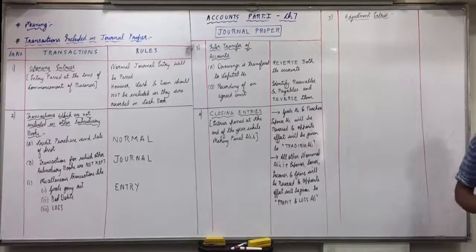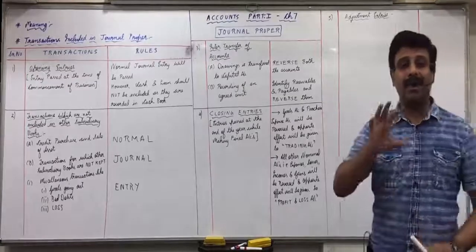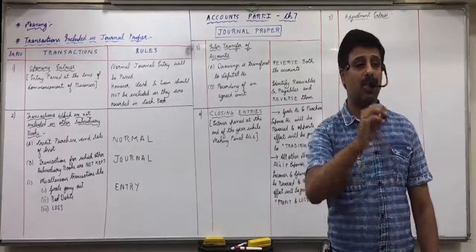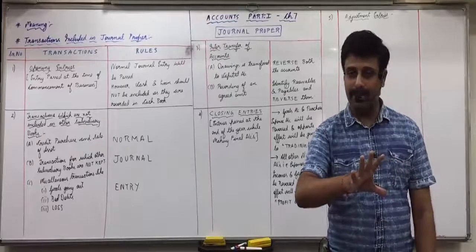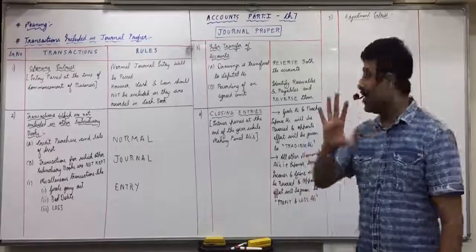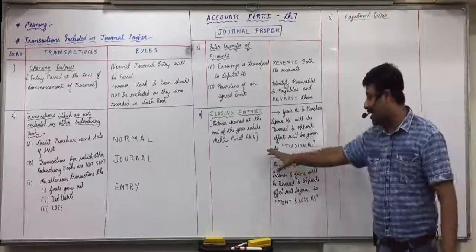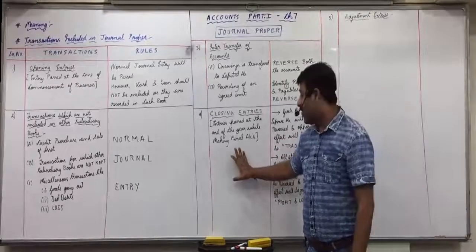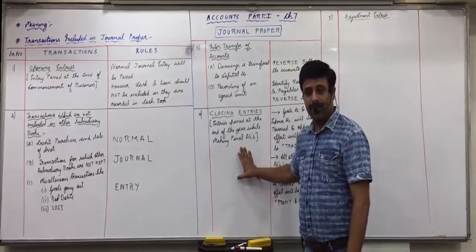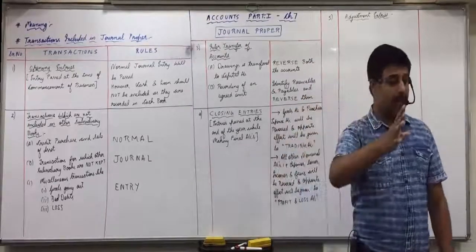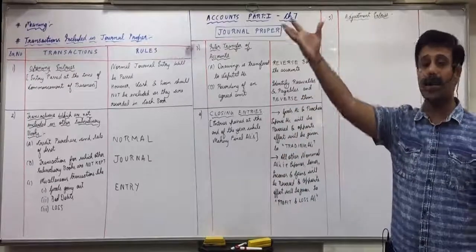What is adjustment entries? Understand this. Adjustment means in simple words, jugaad. You understand that? Okay? Now, basically what happens when we make final accounts, then there are several things which are not recorded in journal.